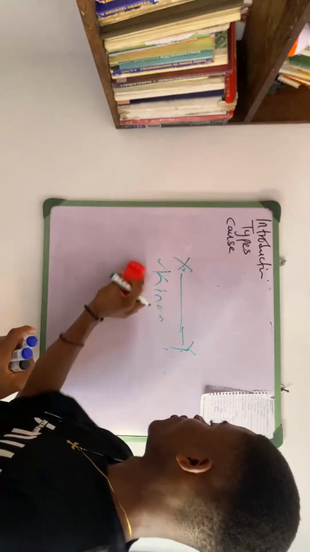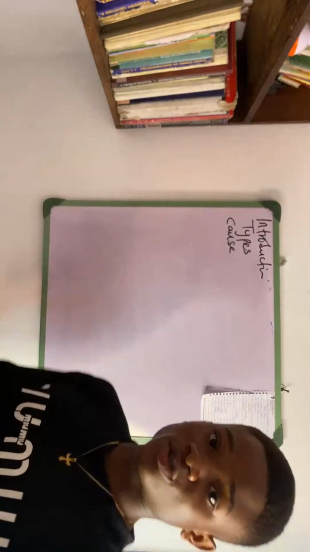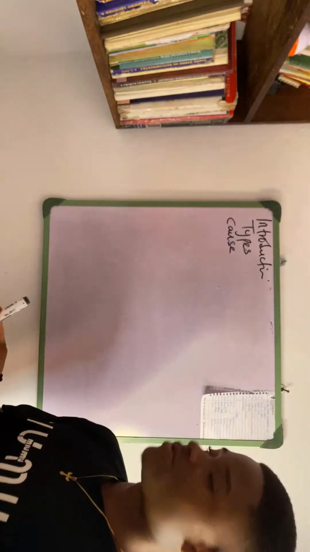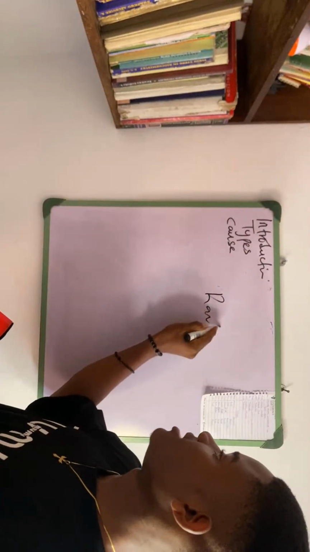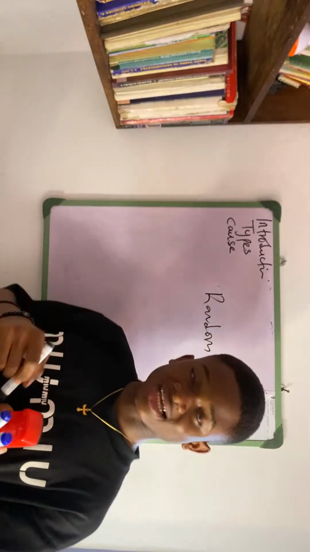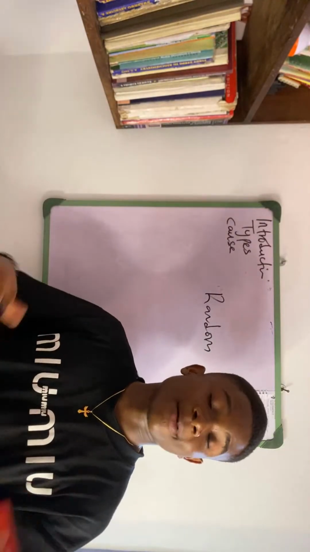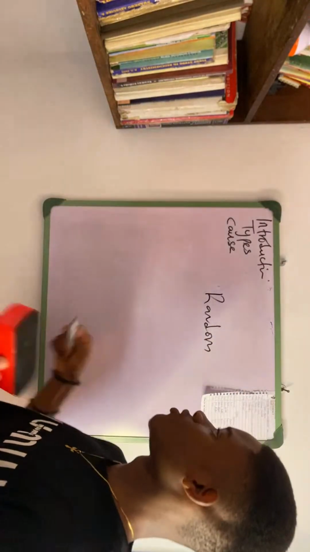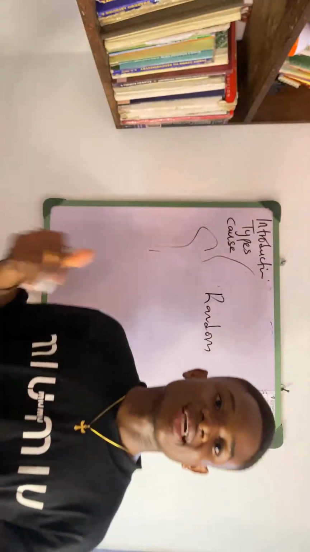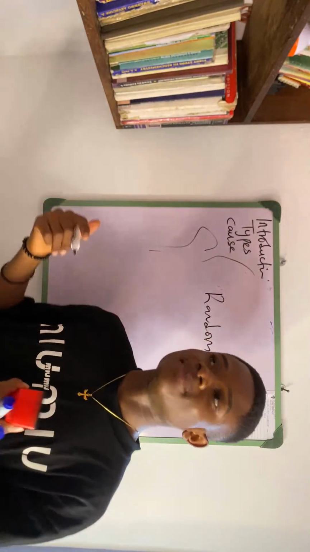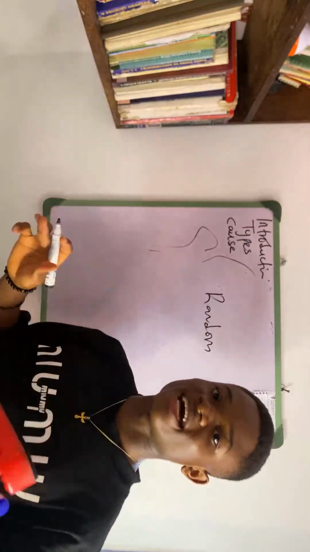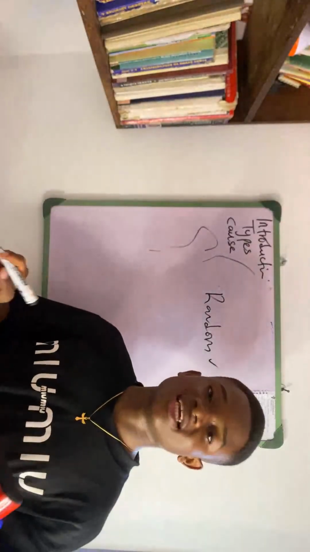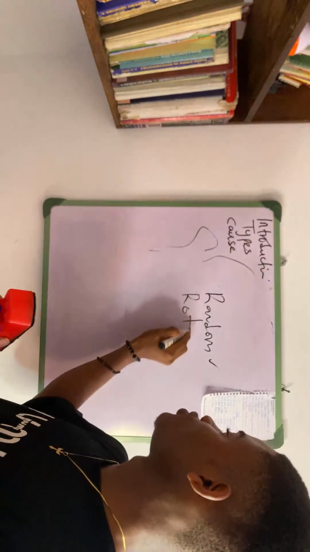So we have the types of motion. We have basically 5 types of motion. So what are the 5 types of motion? First of all, we have the random motion. From the word random, it means that there's no specific target. It's just moving haphazardly, in a zigzag manner. For example, the motion of smoke particles, you just see smoke moving like this. Same thing with gas molecules, the same thing with the motion of a butterfly. All these are examples of what? Random motion.